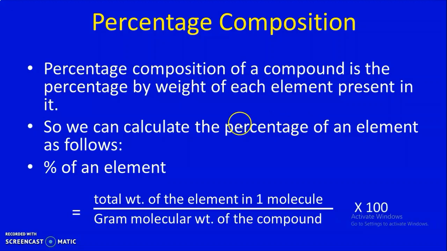You can note this formula down in your copy, because we are going to use it to find out the percentage composition of different compounds. So, total weight of the element in one molecule divided by gram molecular weight of the compound into 100.